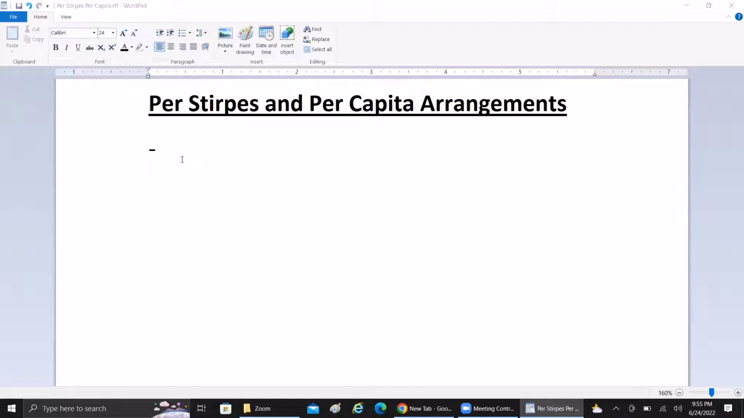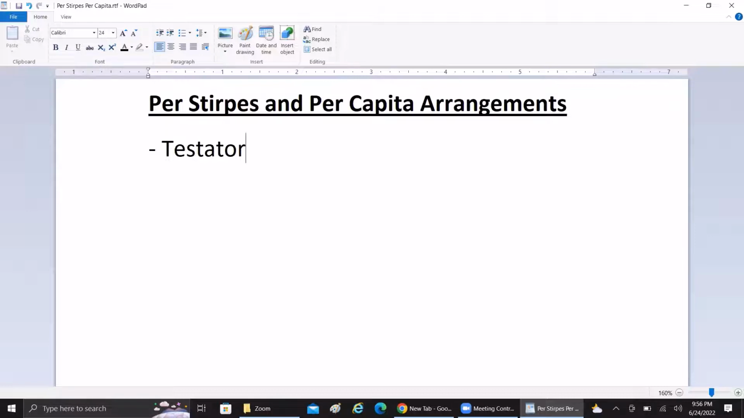Okay. So these terms, per stirpes and per capita arrangements, are related to wills. How are these used and what are the differences between them? Let's see in today's video. Both are related to wills. The testator, who is the owner of the will, can define the will as per stirpes or per capita.